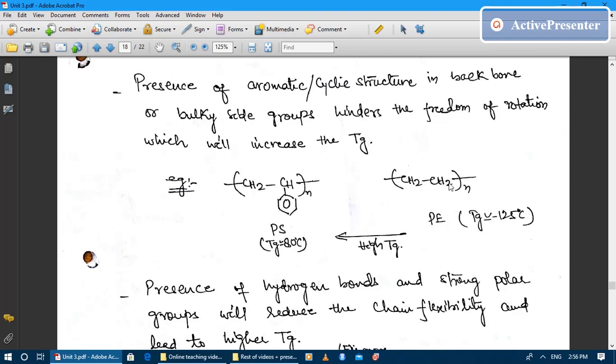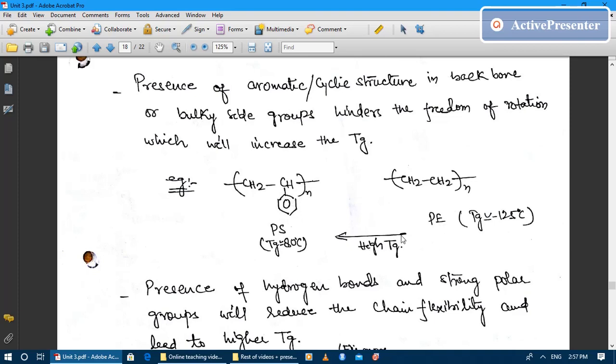But if you replace one hydrogen from the second carbon and attach a benzene ring at that place, it will become the structure of polystyrene, and the glass transition temperature of polystyrene is somewhere around 80 degrees centigrade. So you can say there is a difference of almost 195 degrees centigrade in the glass transition temperature of polyethylene and polystyrene, just because of the presence of the aromatic benzene ring.